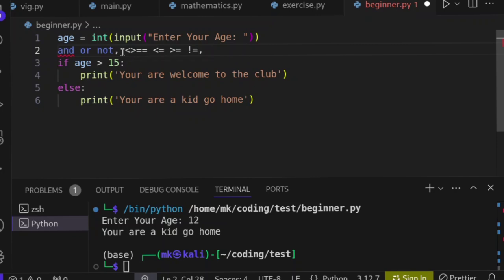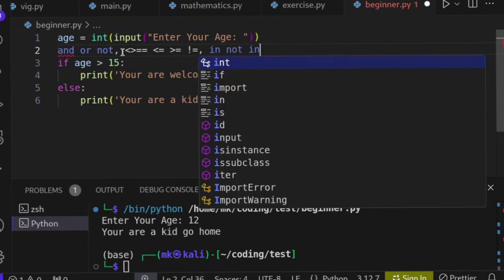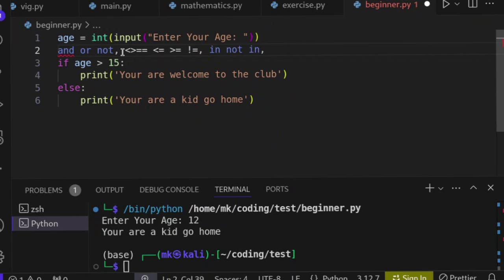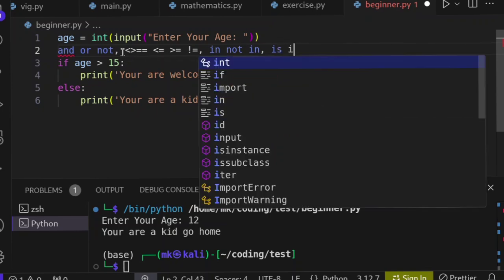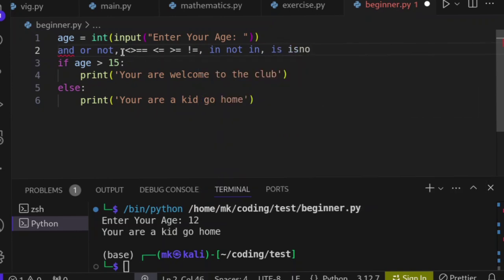We also learned about membership operators, in and not in. We learned about identity operators, is and is not. So all of these operators, when you operate on two values, are going to return true or false.